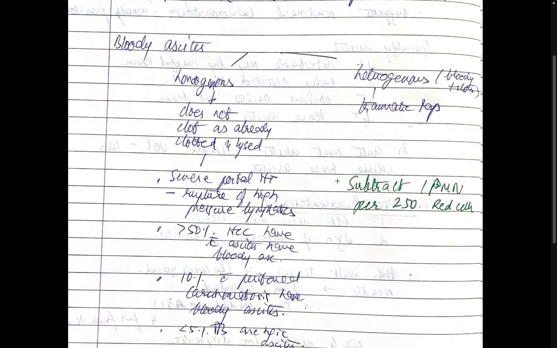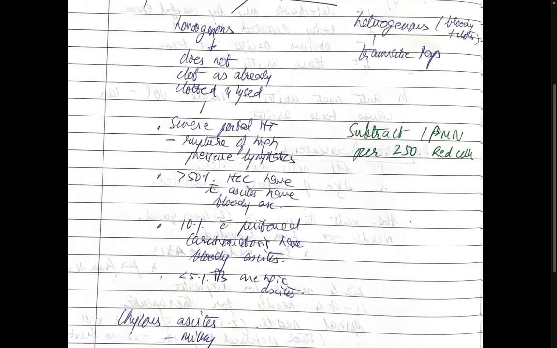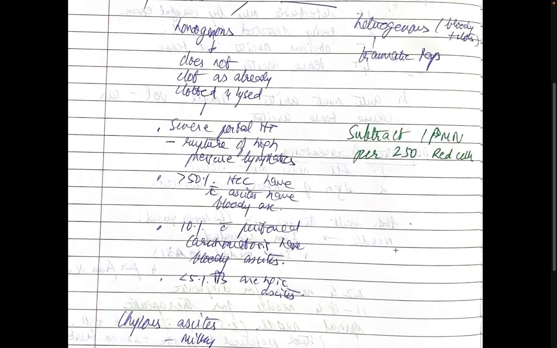More than 50% of HCC patients have bloody ascites. 10% with peritoneal carcinomatosis have bloody ascites, and less than 5% of TB patients have bloody ascites. If there is hemorrhagic ascites, we have to subtract 1 PMN per 250 red cells.